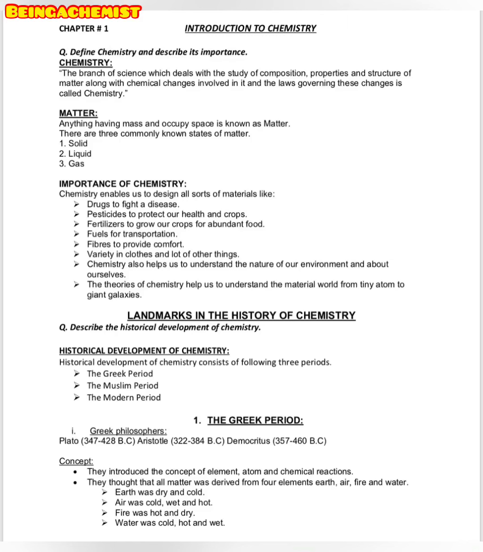Fertilizers are the same thing: pesticides protect crops, and in the same way fertilizers are provided to grow the crops for abundant food, so that the quantity of food must be good and of good quality.